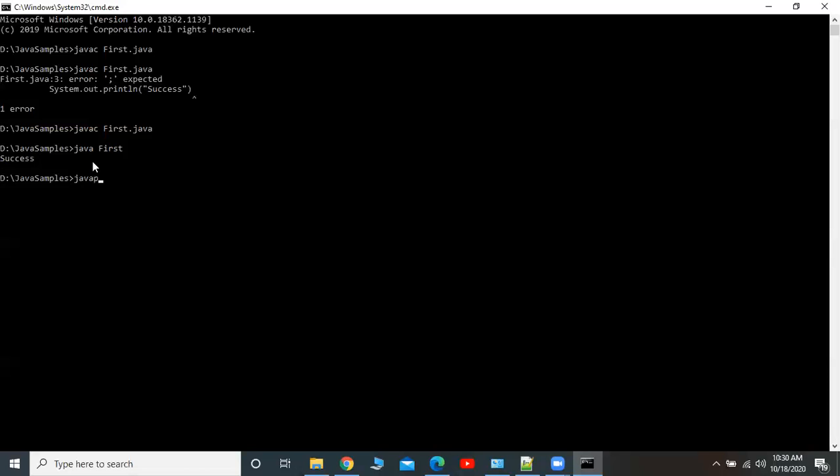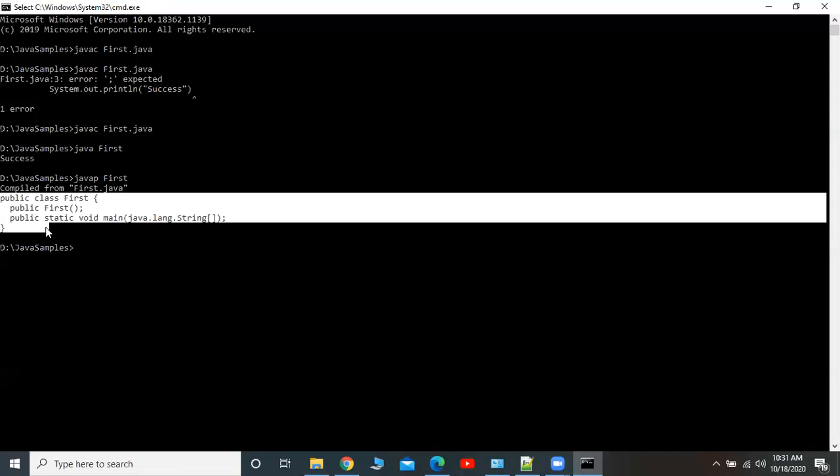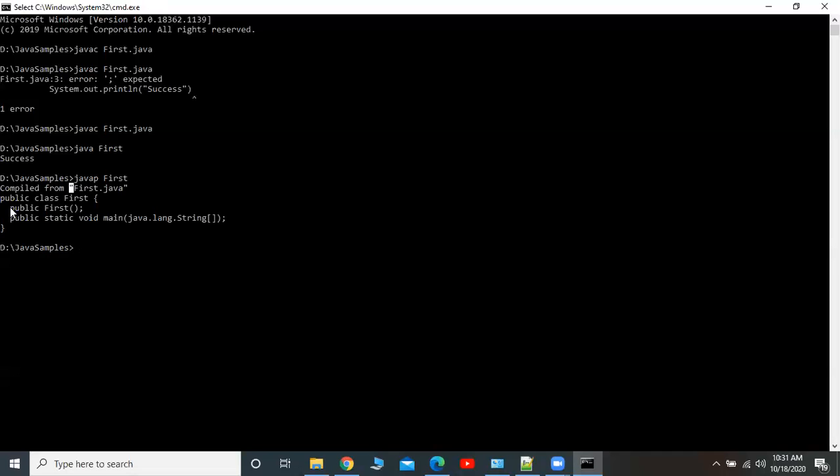See, I am going to execute the tool. javap stands for profiler. I am typing javap first. Now I am asking for the profile of the class first, which we have created. See what it is showing very clearly. It is showing the profile of the class. Inside this there is first, and again we have written one method, public static void main.